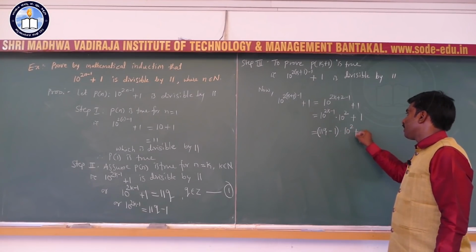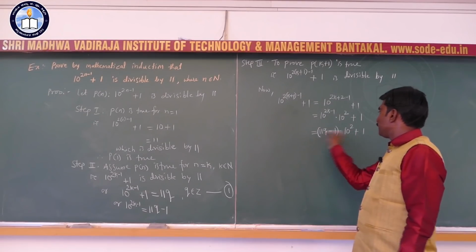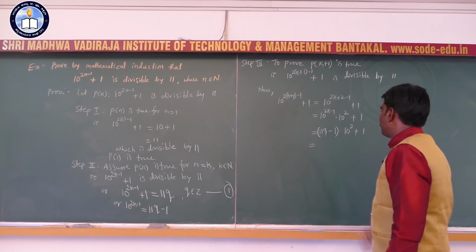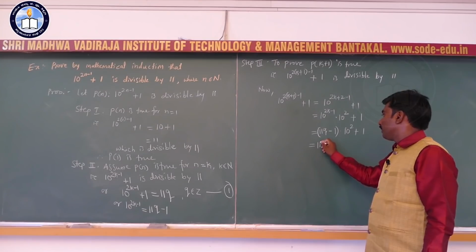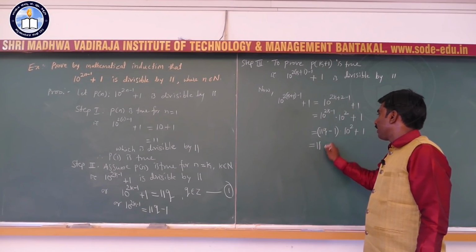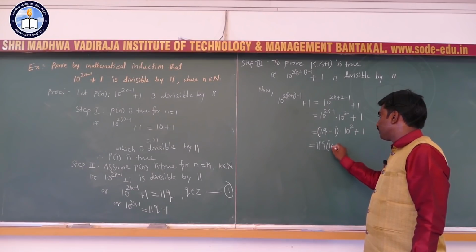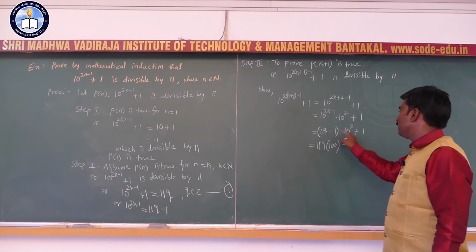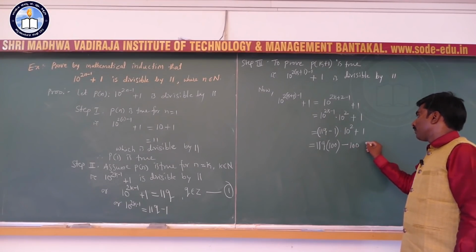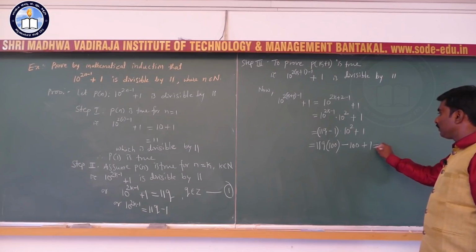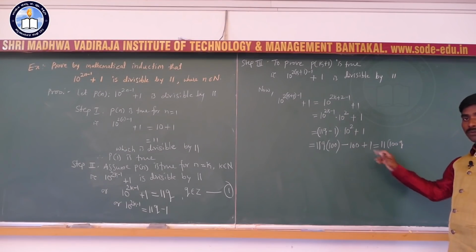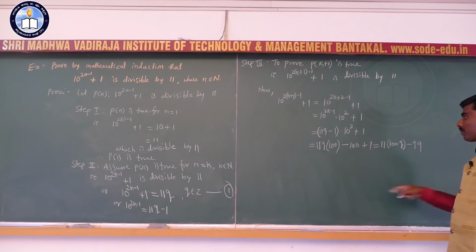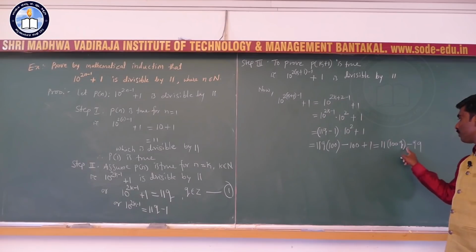10 square, here plus 1. Okay. And multiply 10 square inside the bracket. The square of 10 is 100. 11q into 10 square, 10 square is 100, minus 1 into 10 square, 10 square is 100, plus 1. Okay. So this is equal to 11 into 100q, and minus 100 plus 1 is minus 99.